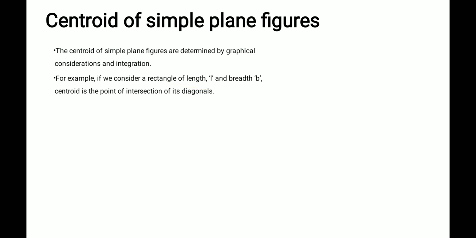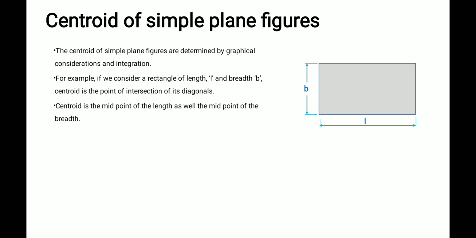Consider a rectangle of length L and breadth B. This is a rectangle. The length is L, and the breadth, or height, is B. Then what is the centroid here? It is the midpoint of the length as well as the midpoint of the breadth. At the midpoint of L and the midpoint of B, the center point will be there.